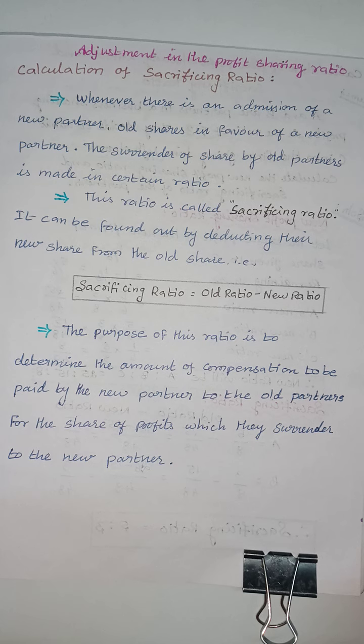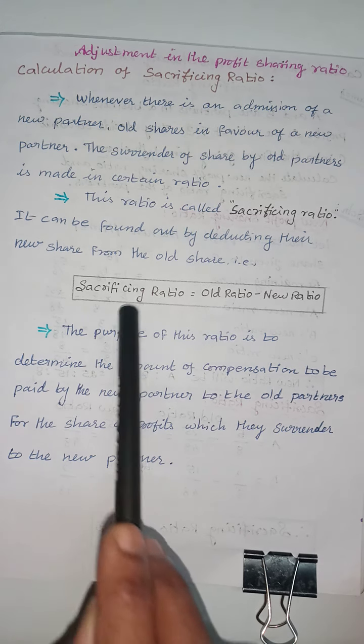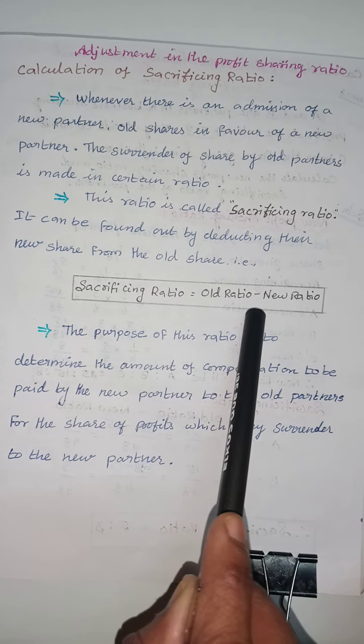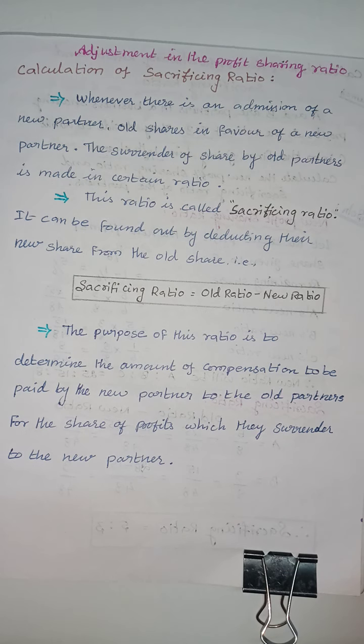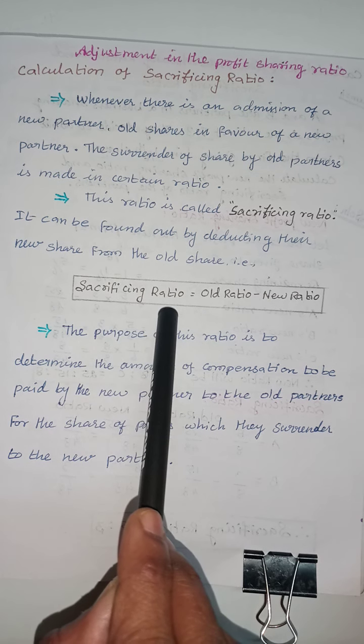It can be found by deducting the new share from the old share, that is, sacrificing ratio is old ratio minus new ratio. When a new partner is admitted into the partnership firm, the old partners surrender their share. Then that ratio is the sacrificing ratio in favor of the new partner. So we have to find out the sacrificing ratio.